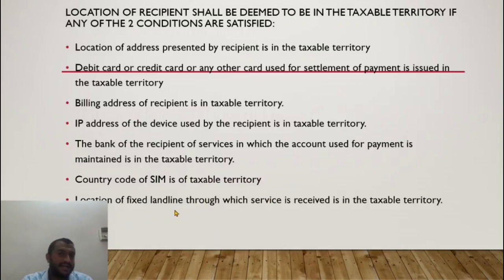Now if I make a tele call from a fixed landline, then where is the location of the fixed landline? If it is in India, then if any two of the specified conditions are satisfied, then the location of recipient is deemed to be in the taxable territory, even though I am not in the taxable territory. Even if I am an NRI who just made this one transaction in India, still the service is said to have been received in India.